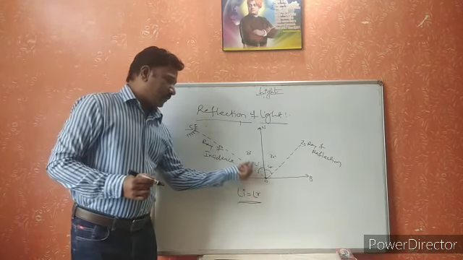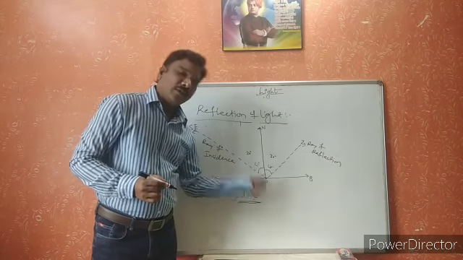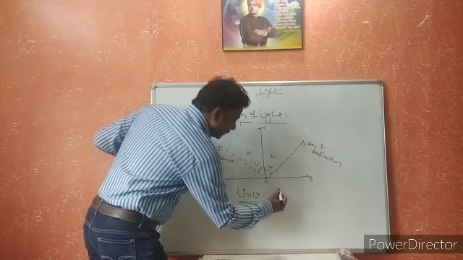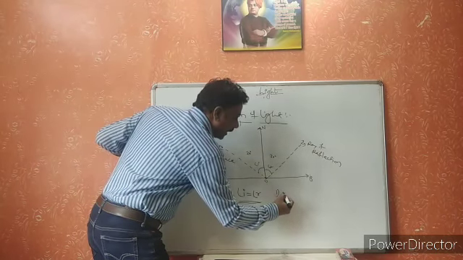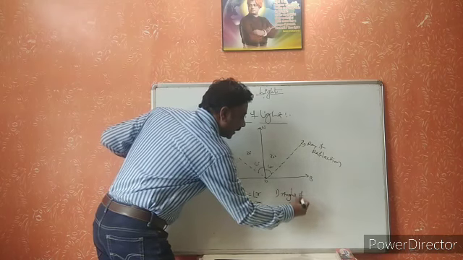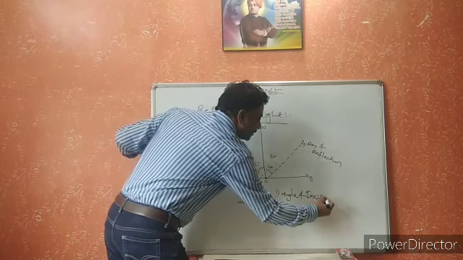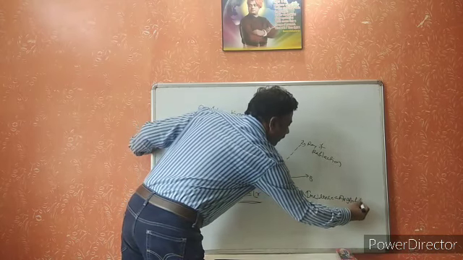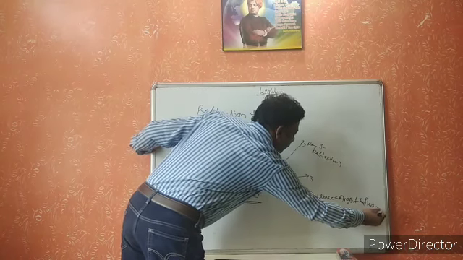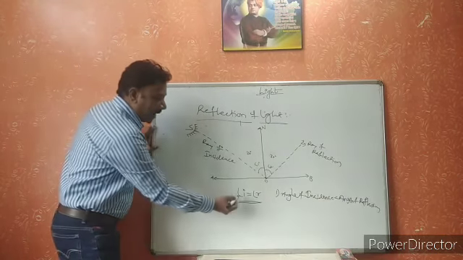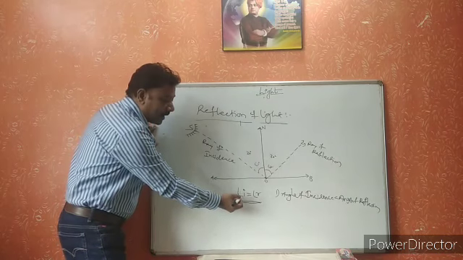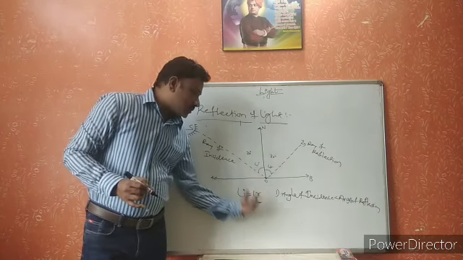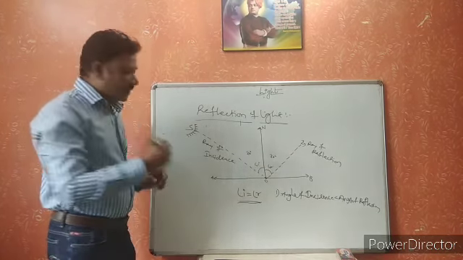This is the first rule, and this is called the law of reflection. What is this law of reflection? The first law of reflection is that the angle of incidence is equal to the angle of reflection. Angle of incidence is denoted by angle I, and angle of reflection is denoted by angle R. Angle I is equal to angle R. This is the first law of reflection.